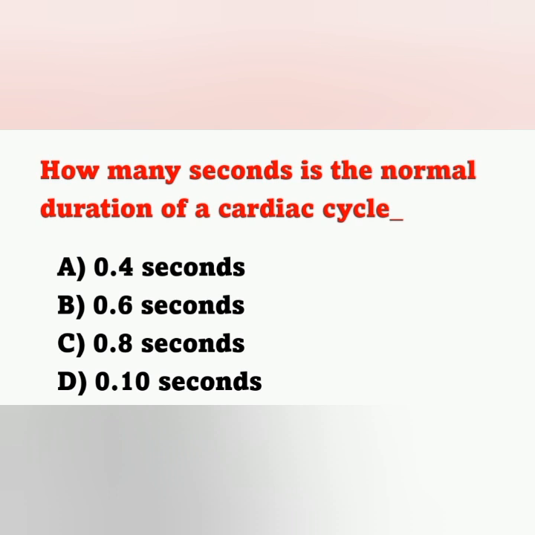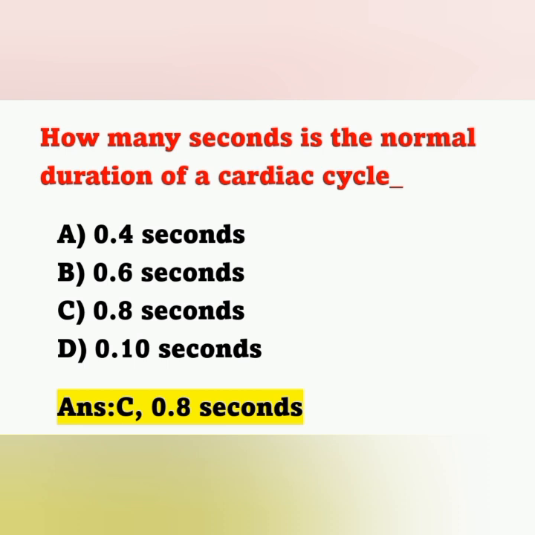First question, how many seconds is the normal duration of a cardiac cycle? Option A 0.4 second, option B 0.6 second, option C 0.8 second, option D 0.10 second. Normal duration of a cardiac cycle is 0.8 second. Option C is the correct answer. That is, duration of atrial systole is 0.1 second, duration of ventricular systole is 0.3 second, and duration of complete cardiac diastole is 0.4 second. So the normal cardiac cycle is 0.8 second.